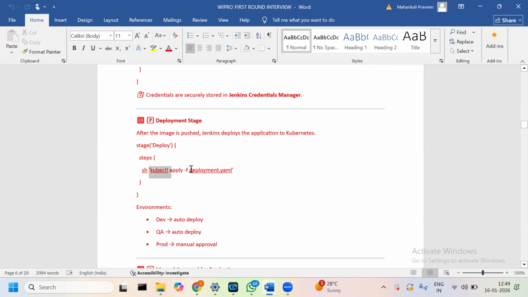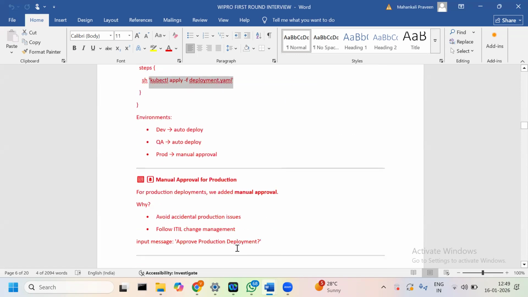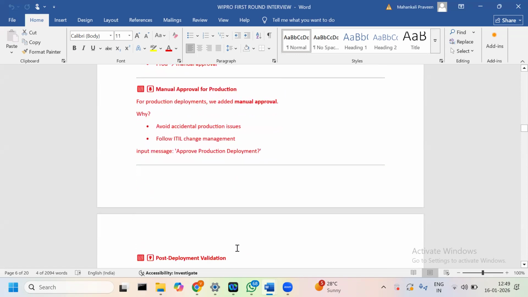Okay, this is the command we have to use to deploy. So dev and QA are automatic, and prod is manual approval. For the production deploy we need manual approval. Why? Because to avoid accidental production issues and follow ITIL change management.